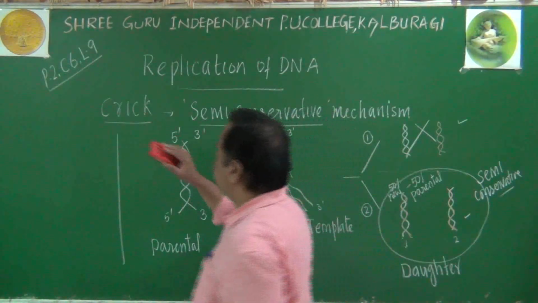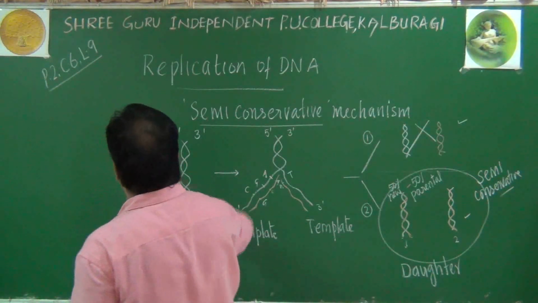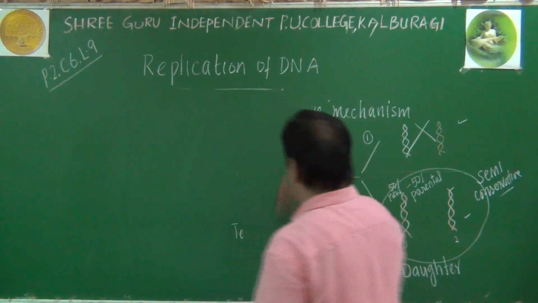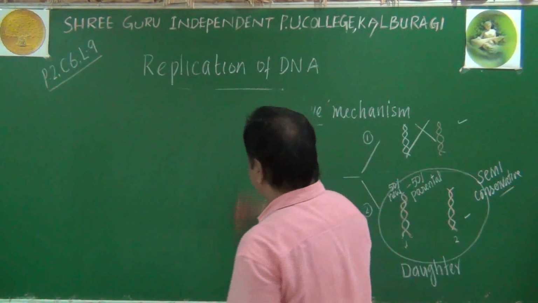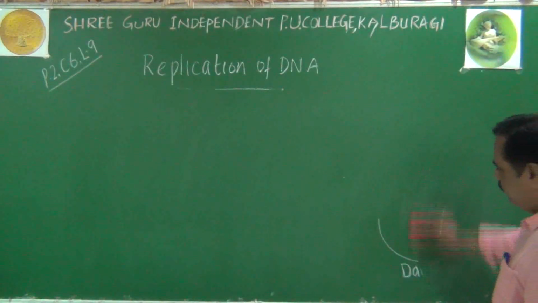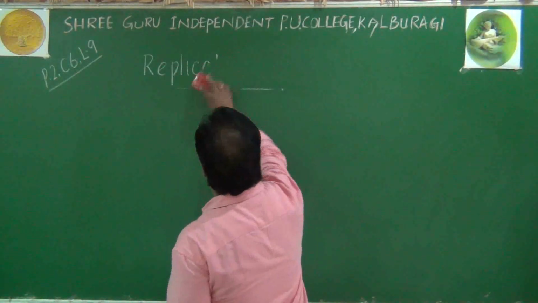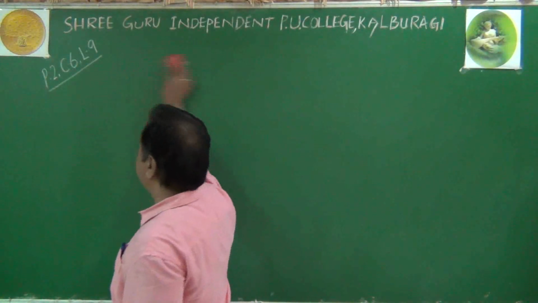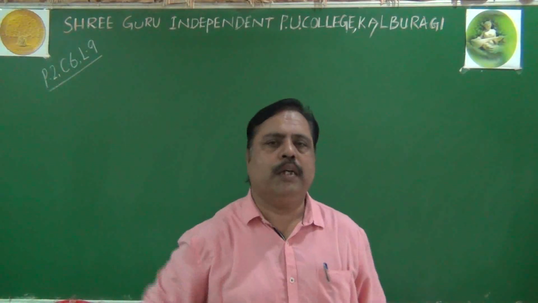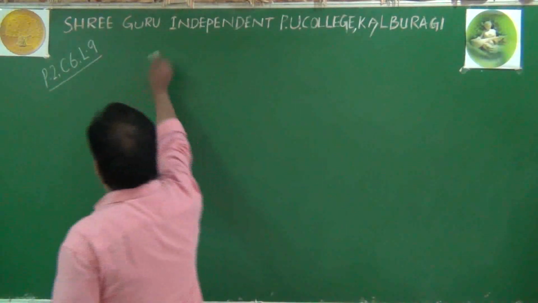Okay. For this, where is the proof? What is the experimental proof, the evidence we are giving for this mechanism? This mechanism was experimentally proved by two scientists, namely Meselson and Stahl. So there is an experimental proof for the semi-conservative mechanism that I am going to explain here.